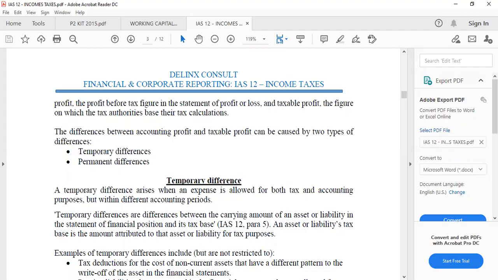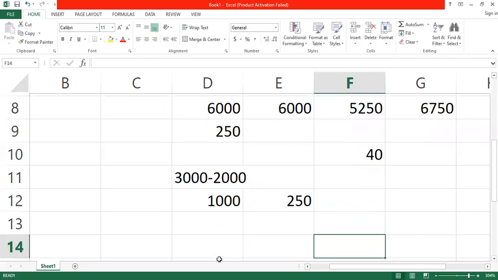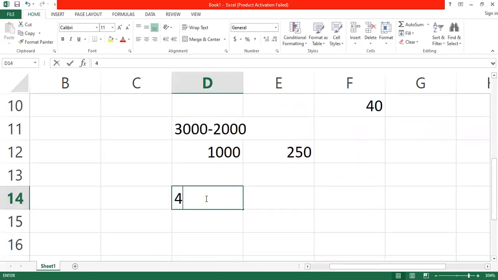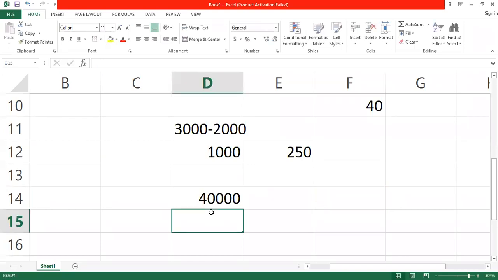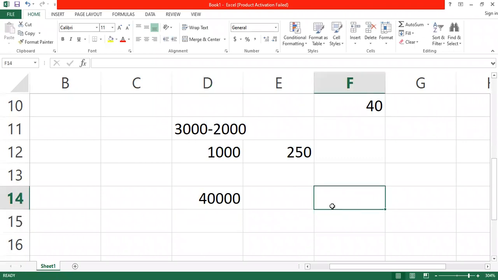So if the expenses they incur is 40,000, the tax authority will deduct this from the profit of the company before they charge the tax. But the company is going to capitalize the 40,000 and be amortizing it over the life of the products.